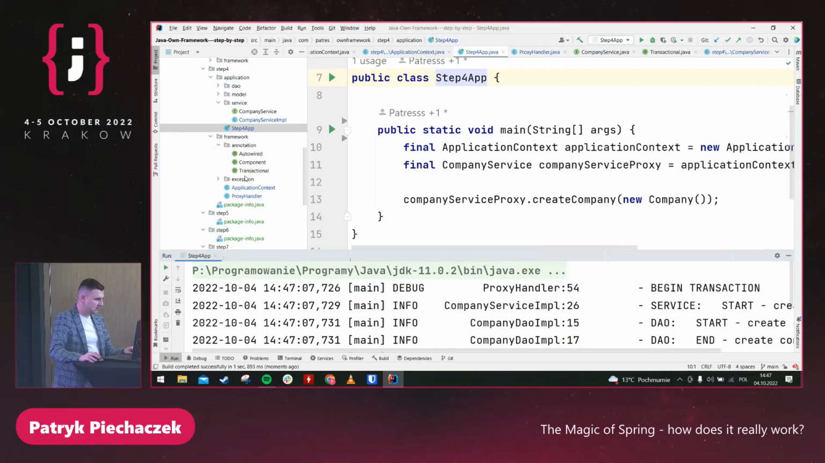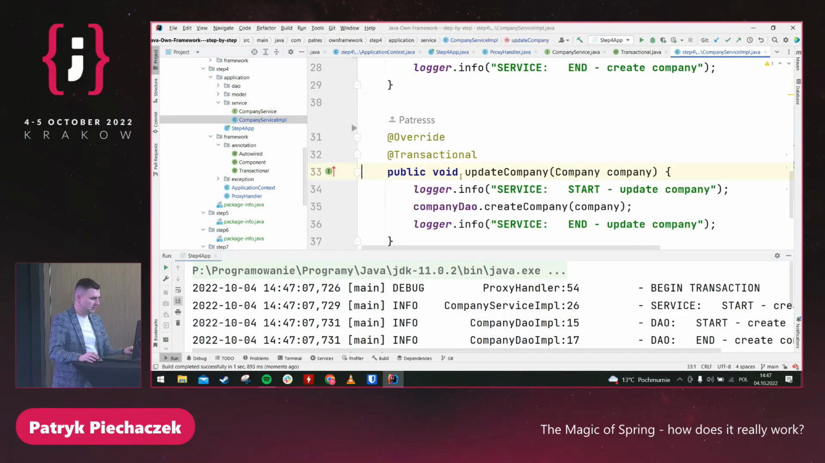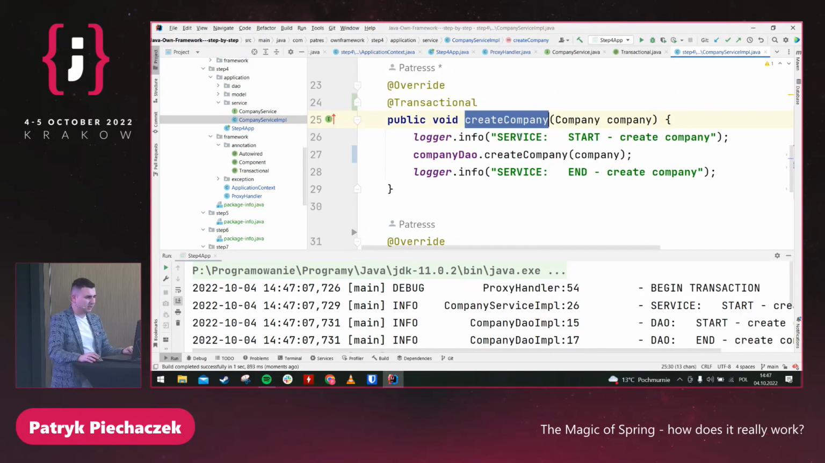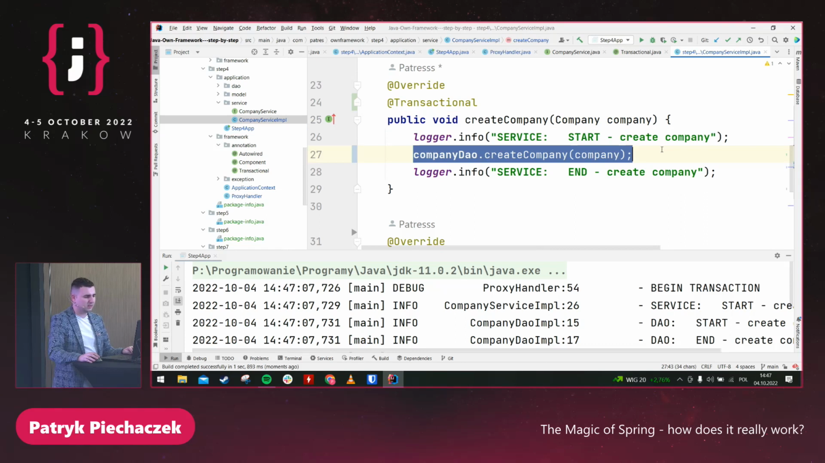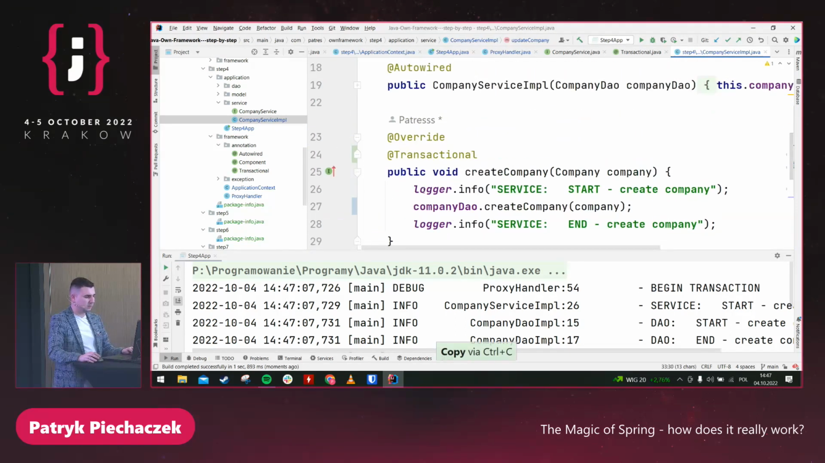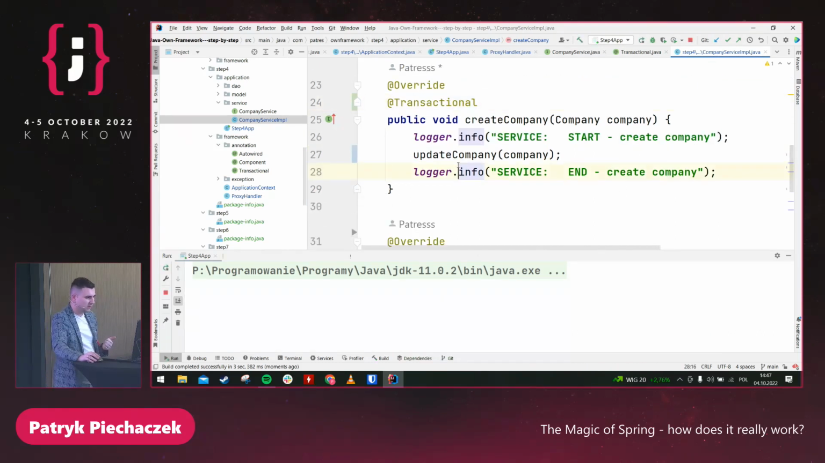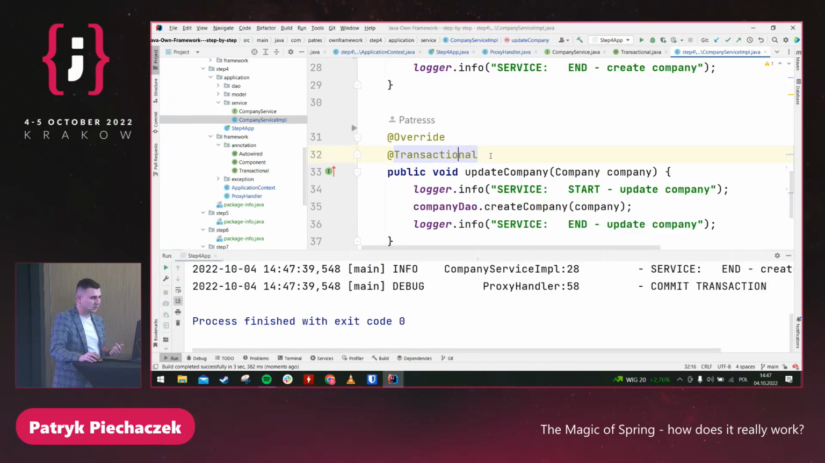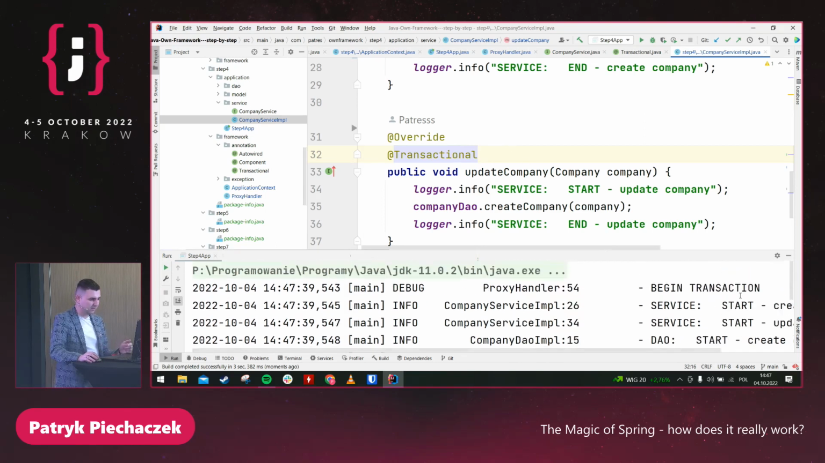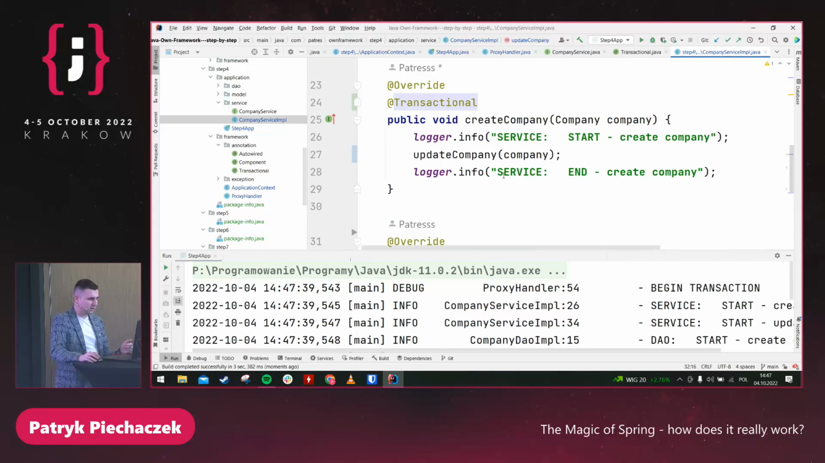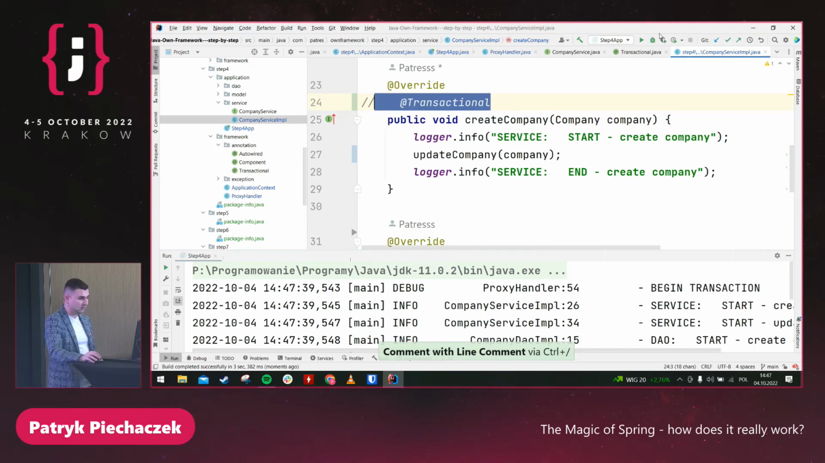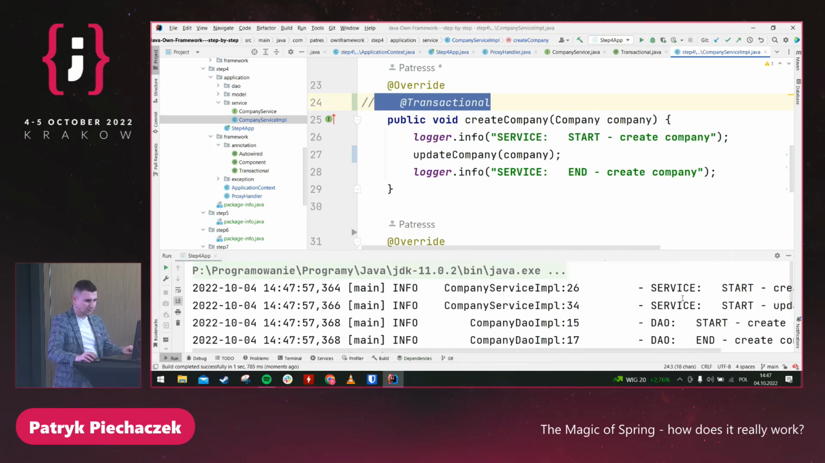So we are always creating a new transaction. But there is another tricky part. In my company service impl, please imagine that I'm calling the create company, but I'm not calling the method from the DAO, but from the update company, from the same bean. Something like this. So this method is transactional, so I should open the transaction. And this method is transactional, so I should open another transaction. And no, we have only one transaction. Why? Because we are calling it from the scope of the same bean. So please imagine that I'm removing the transactional here, and we will not have the transaction.